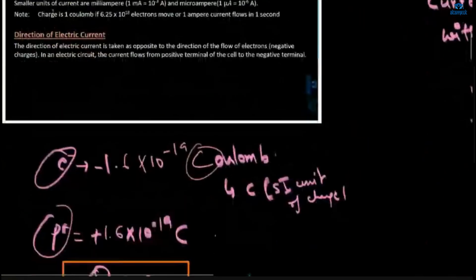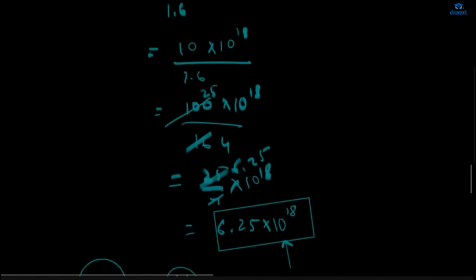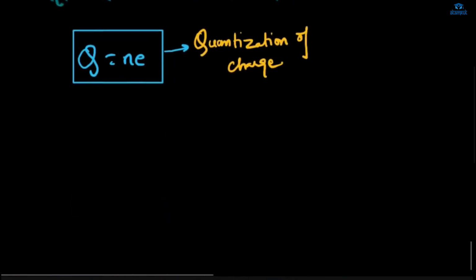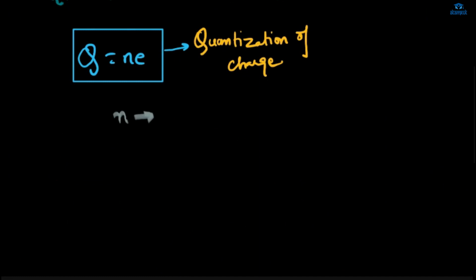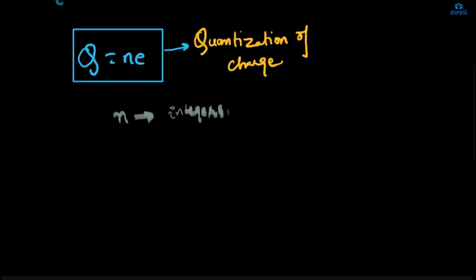Q is equal to Ne. Why N? What about N? Can N be any other value, like any type of values, or only the integers? N is only the integers. It should be only positive integers. It should be only 1, 2, 3, 4 type of values, not 1.5. It should not be 1.5 or 0.5.